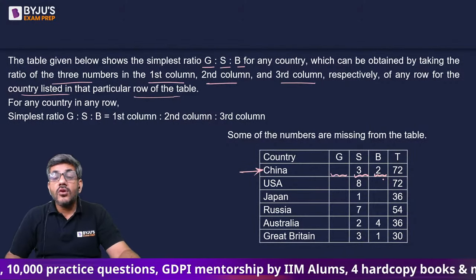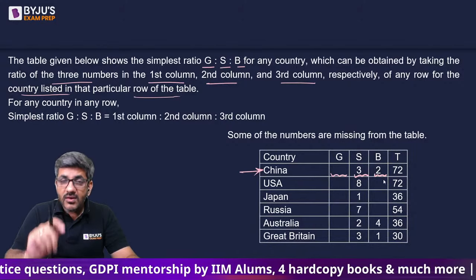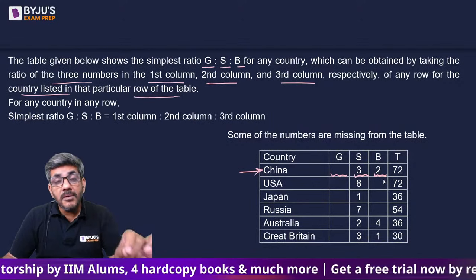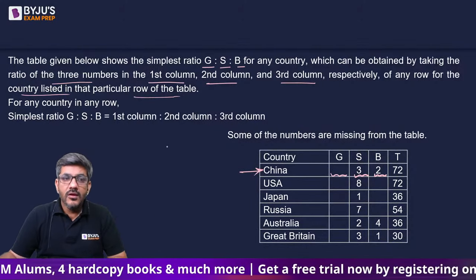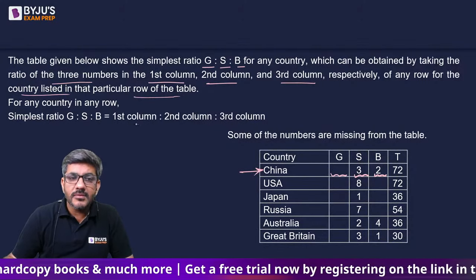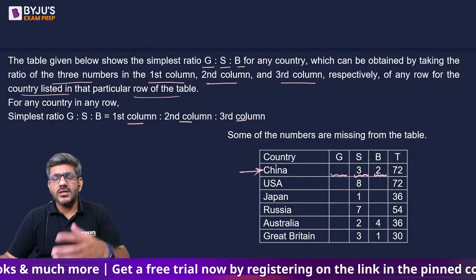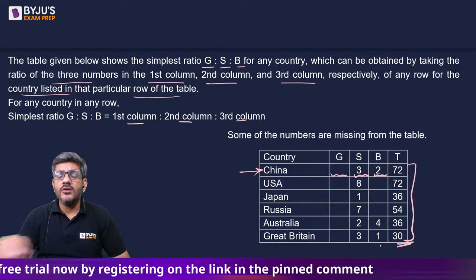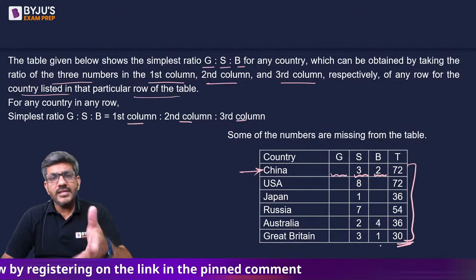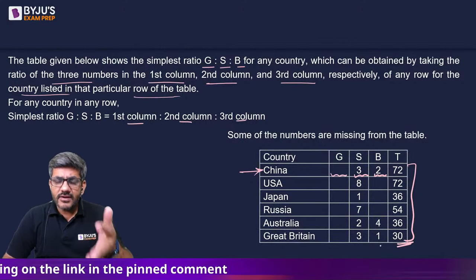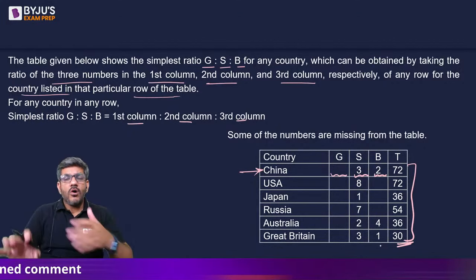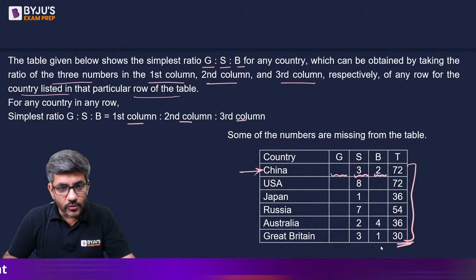Please just have one thing in mind: these numbers are not representing the number of medals, they are representing the numbers that are part of that simplest form of a ratio for any country. The simplest form is first column is to second column is to third column, which we have already understood. And as I calculated on the previous page, I have written those here: 72, 72, 36, 54, 36 and Great Britain 30. So those all have already been written by me over here.